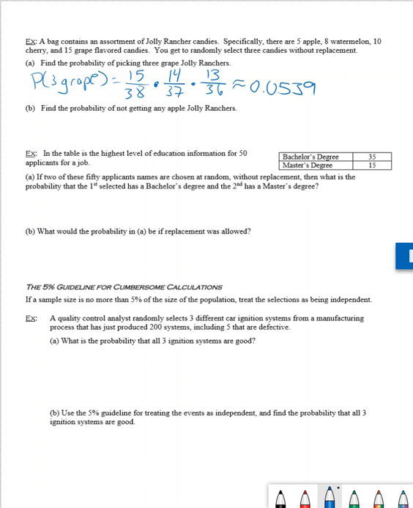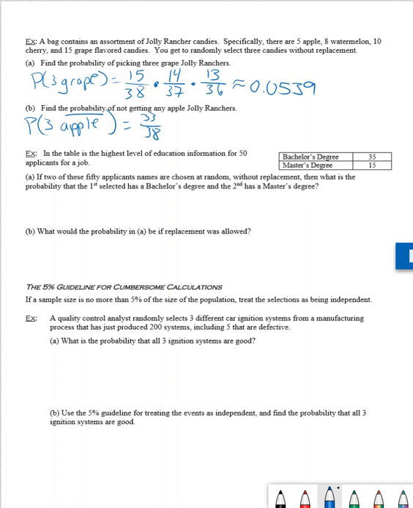So we need to find the probability of not getting any apple Jolly Ranchers. So the probability that the 3 are not apple Jolly Ranchers. All right, so how many apple flavored are there? There should be 5. So we're going to subtract that 5 from the initial amount. So we should get that 33 out of the 38 candies are not apple Jolly Ranchers, and we can select one of them.